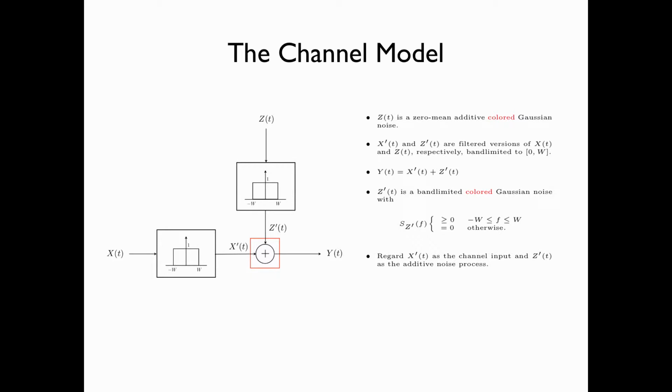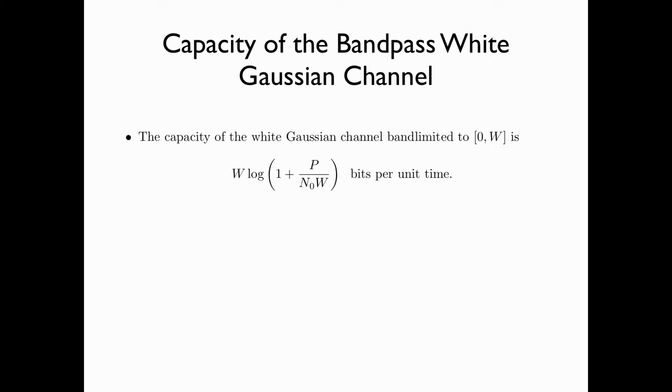As for the case of the white Gaussian channel, we regard X prime of t as the channel input and Z prime of t as the additive noise process. We also impose a power constraint P on the input process X prime of t. Recall that the capacity of the white Gaussian channel band-limited to the interval [0, W] is equal to W times log of 1 plus P over N0 times W bits per unit time.